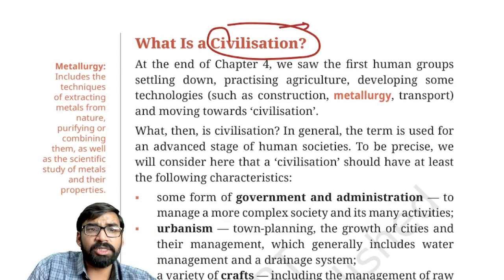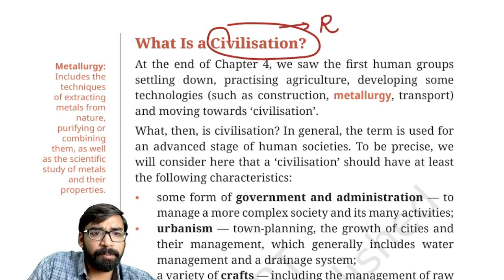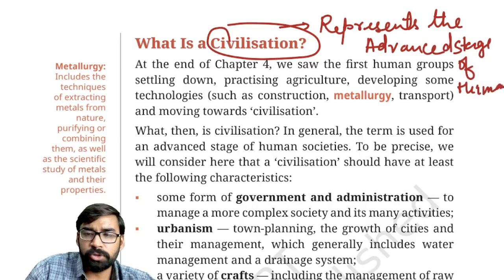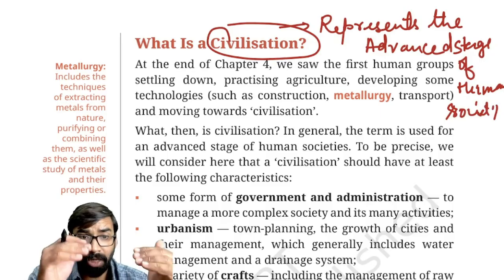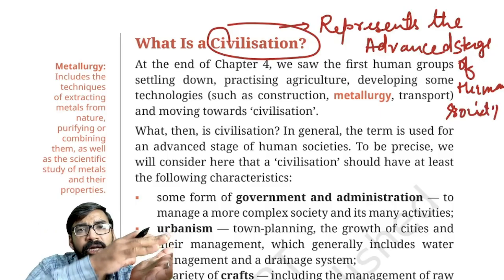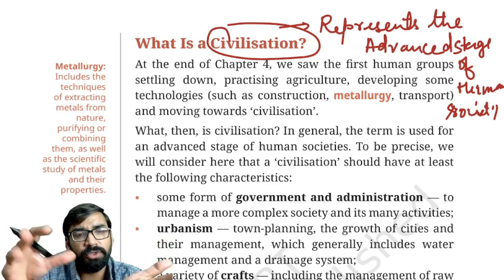So remember, civilization represents the advanced stage of human society.